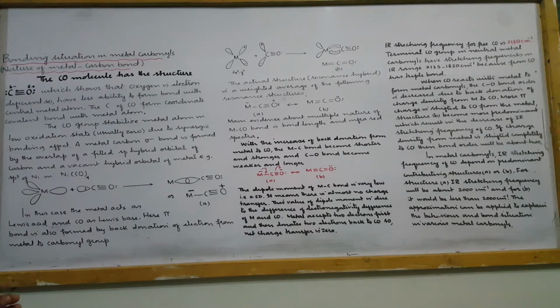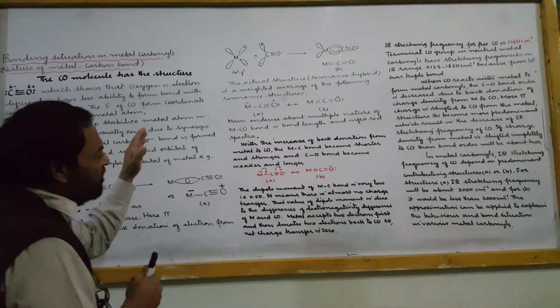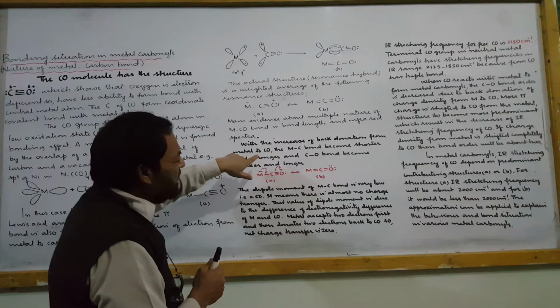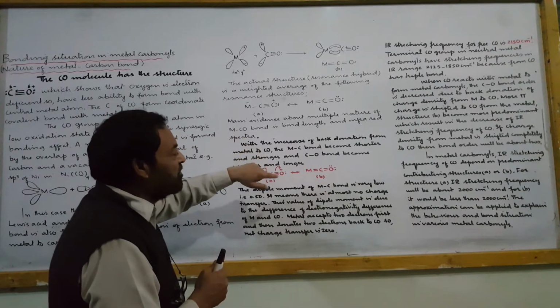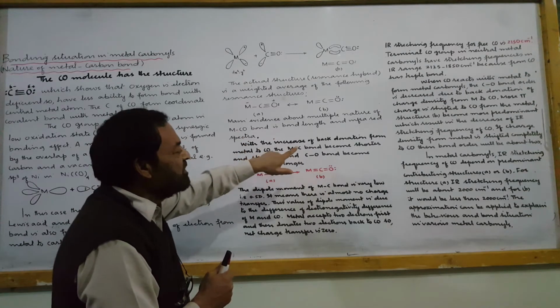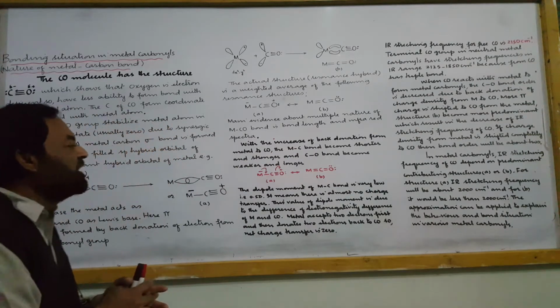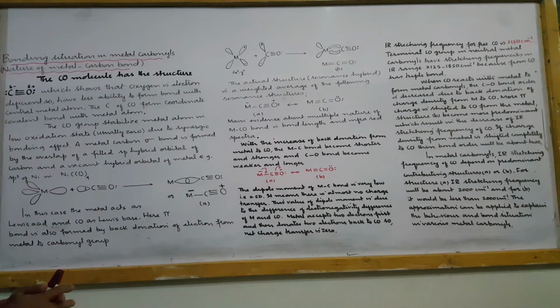That is the multiple nature of bonding between carbon and oxygen in carbon monoxide, which has been coordinated with the metal atom in low oxidation state. Now, with the increase of back donation from the metal to the carbon of carbon monoxide, the M-C bond becomes shorter and stronger, and the carbon monoxide bond becomes weaker and longer.